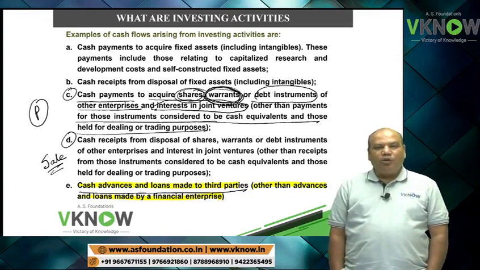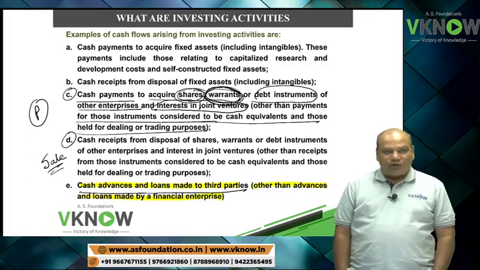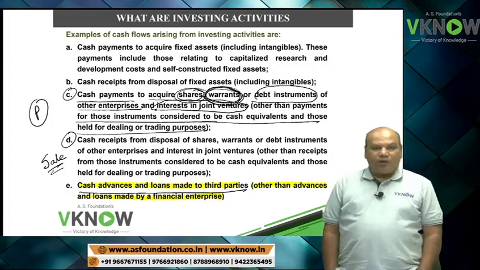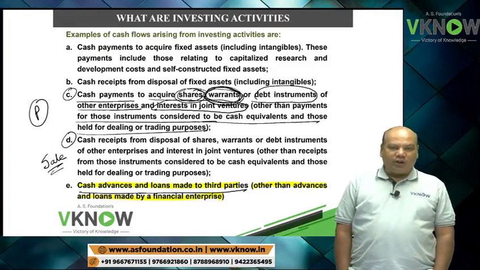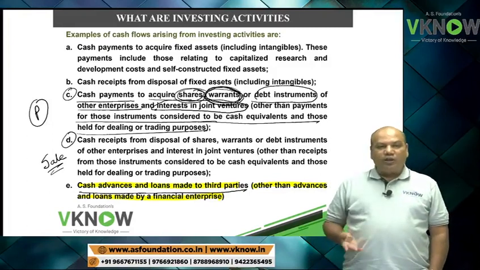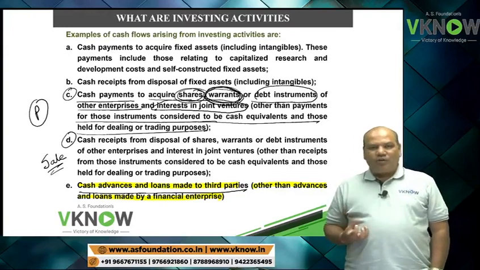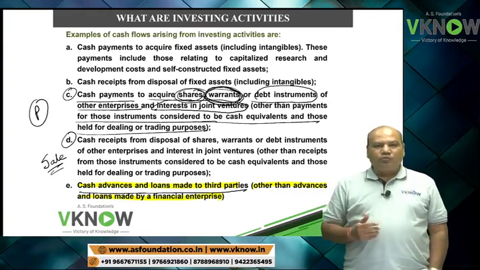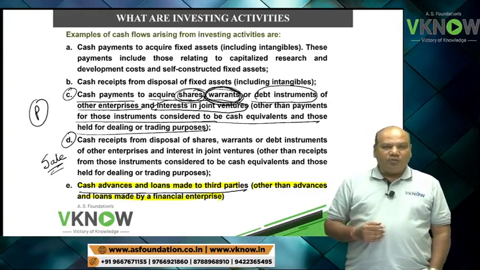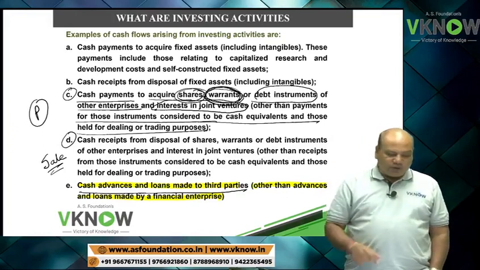A bank will not call advance or loan given to customer as investing activity. A bank will call advance and loan given to customer as operating activity. But for other enterprise, if I, AS Foundation, an educational institution, give loan to another company, for us, it will be investing activities.